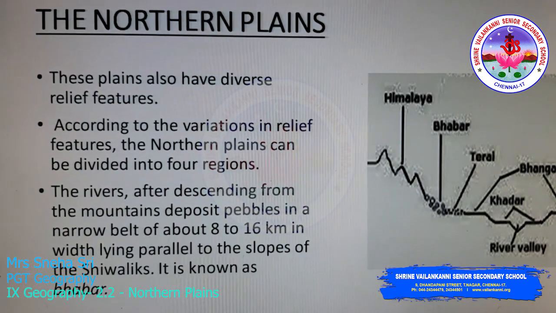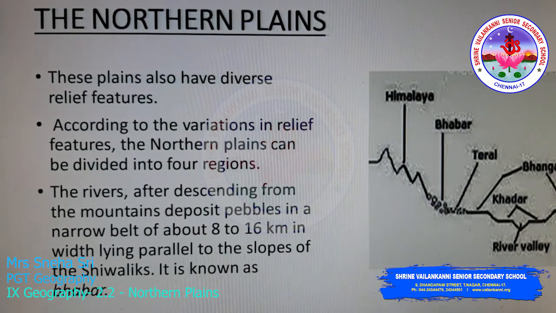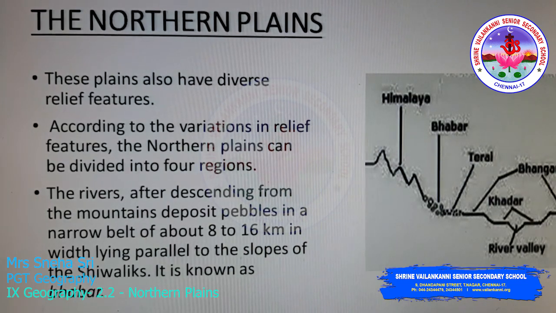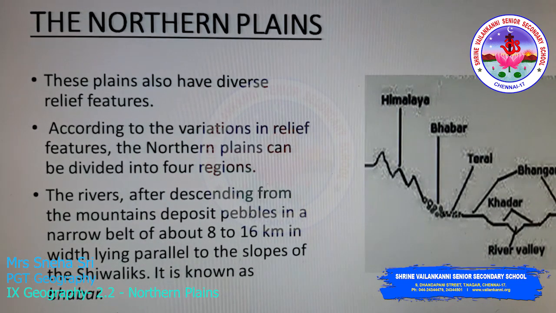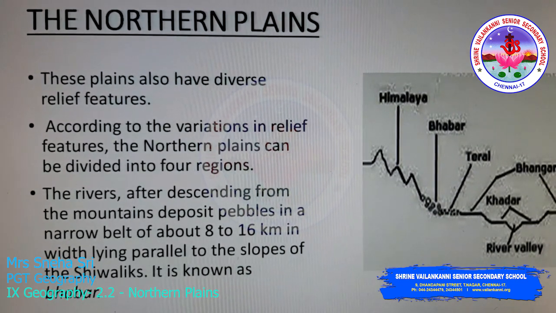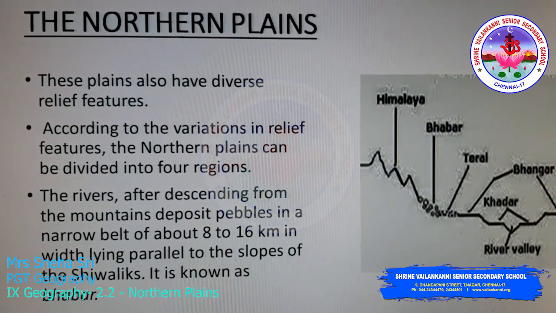These northern plains also have diverse relief features. Diverse relief features means that within the northern plain landforms itself we are able to see physical variations, especially in its projections or elevations. According to the variations in relief features, the northern plains can be divided into 4 regions.